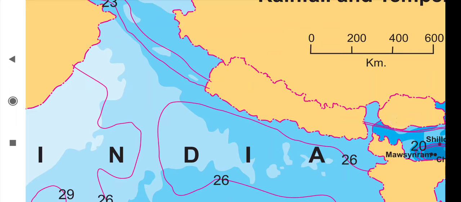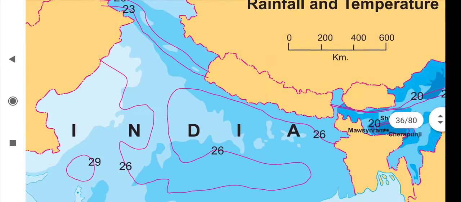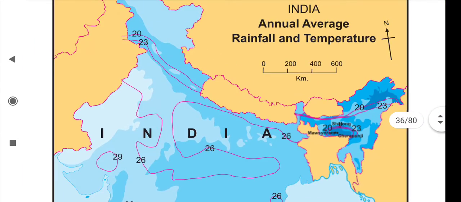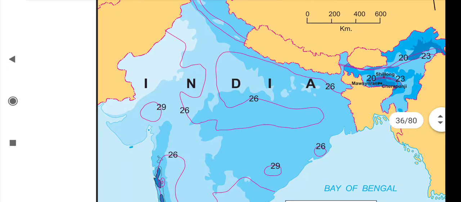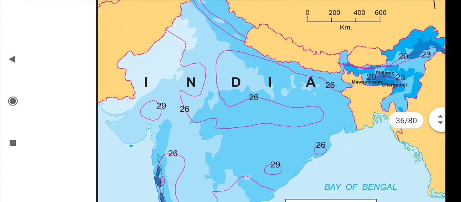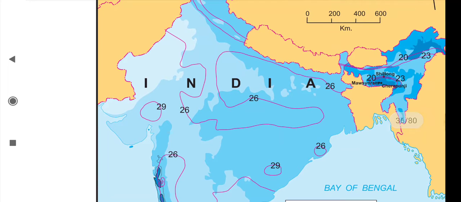So let's start. India's climate is monsoon type. The sun rays are perpendicular up to the Tropic of Cancer, which passes through the middle of the country. As we know, the Tropic of Cancer passes through India, and as a result the average temperatures are higher throughout the year.